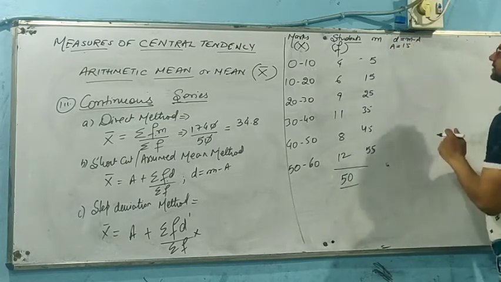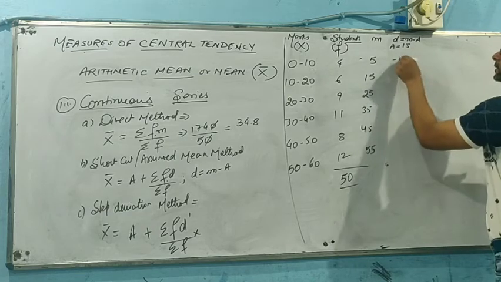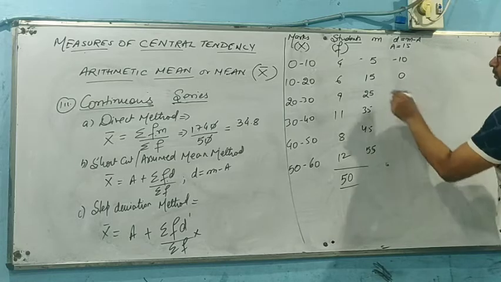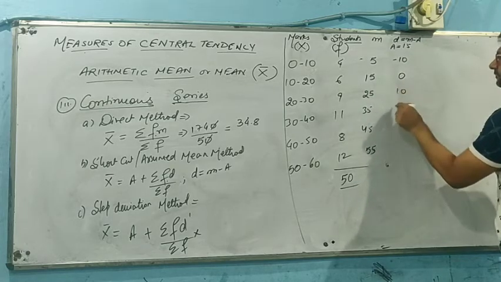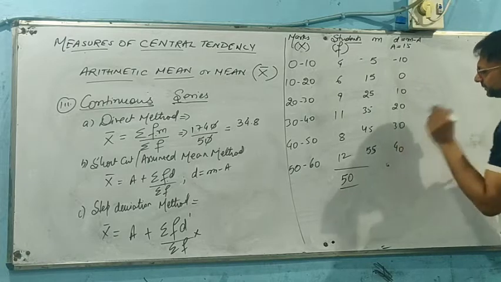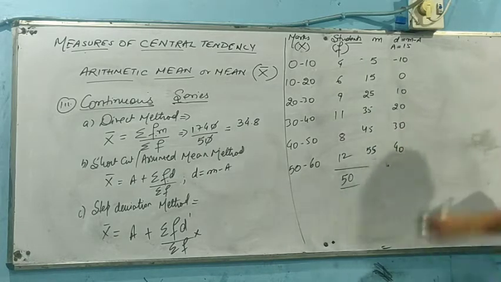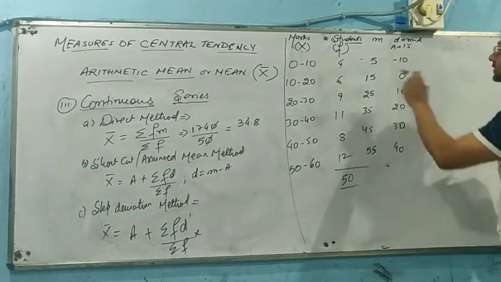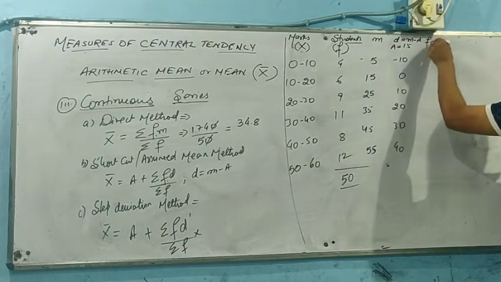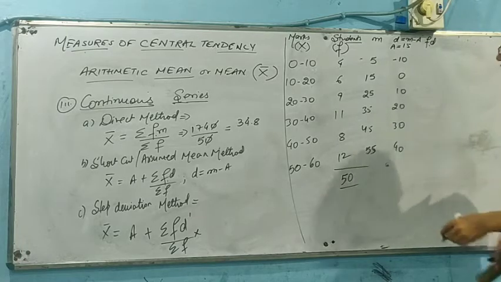So 5 minus 15 will be minus 10. 15 minus 15 is 0. 25 minus 15 is 10. 20, 30 and 40. Okay. Now what we are going to do? We are going to just multiply f and d. Now we are going to obtain f and d.